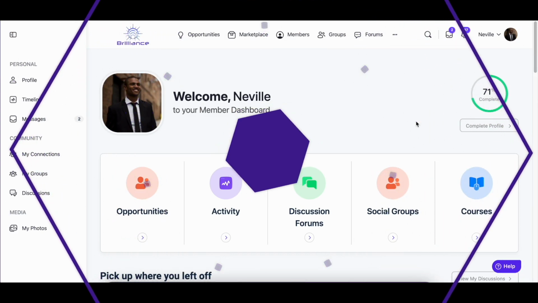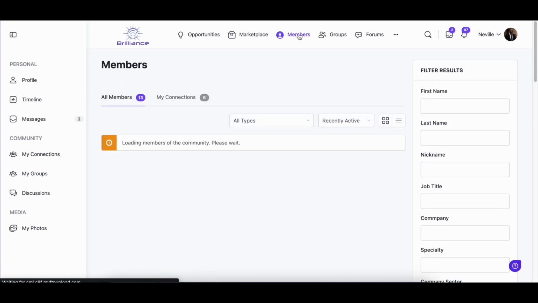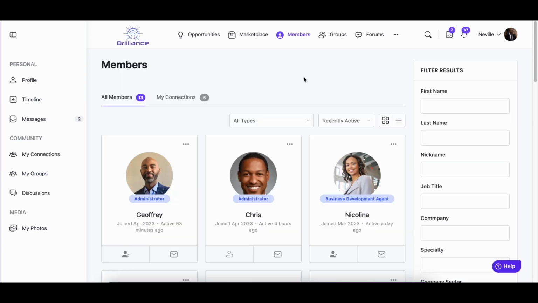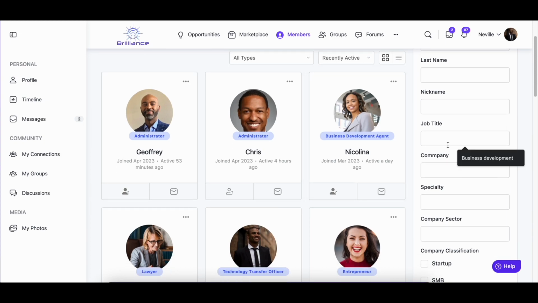Finding the right person to talk to in a business or organization can be challenging. Brilliance is specifically positioned to make connections between key stakeholders and drive collaboration to build sustainable, purposeful community. You can search for members to connect with by filtering elements such as job title or company sector.